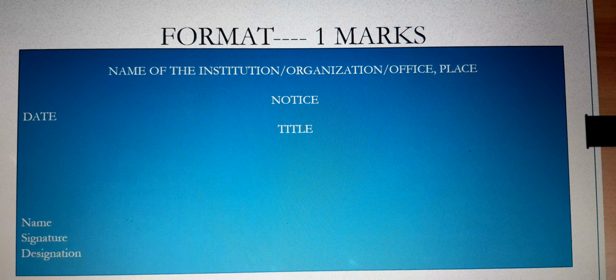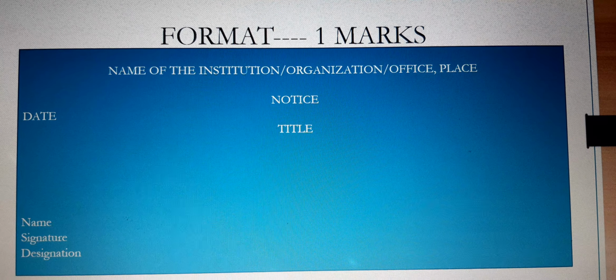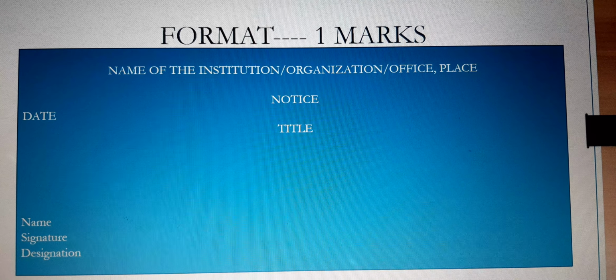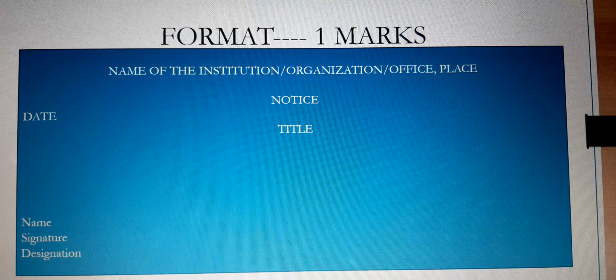Then the word NOTICE in capital letters has to be written. You can leave a line or you don't leave a line, that hardly matters. Then on the right hand side of your page is written the date, and on the left hand side is written the title. The title is considered in the format and also in the content, so it carries 1 mark. Then in the end we write the name of the person who has written the notice. Signature is optional. Then the designation of the person who is writing the notice.